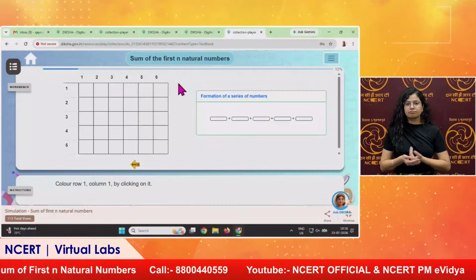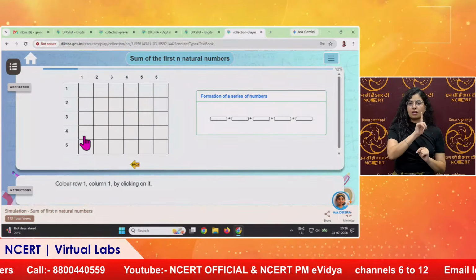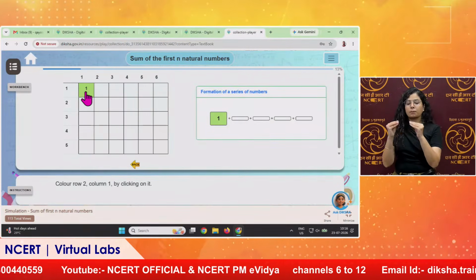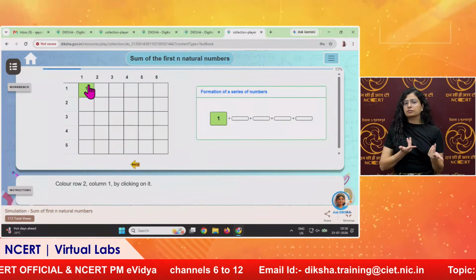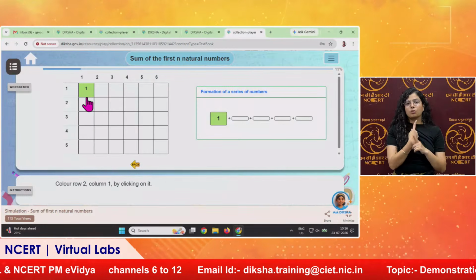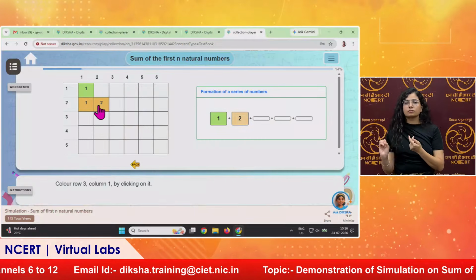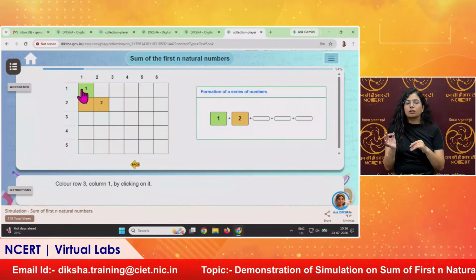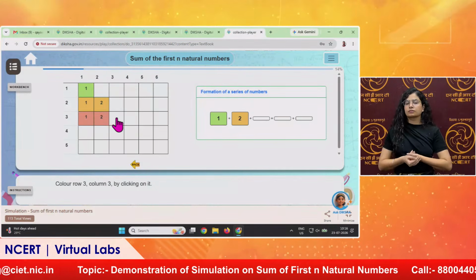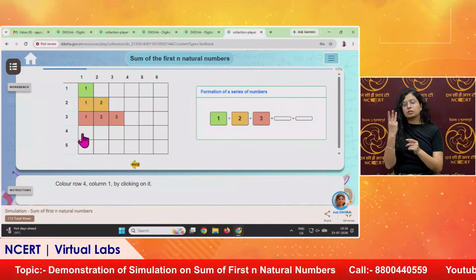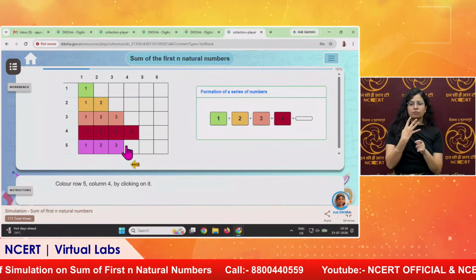Yeah. Now this rectangle is with us of 6 length and 5 breadth. We will take what is the area. This is 1 square unit. Okay. So these are actually 30 square units. This represents the total area. So first number is represented by 1 square unit. Second number will be represented by 2 square units, and similarly 3 will be represented by 3 square units. Likewise 4 and likewise 5.